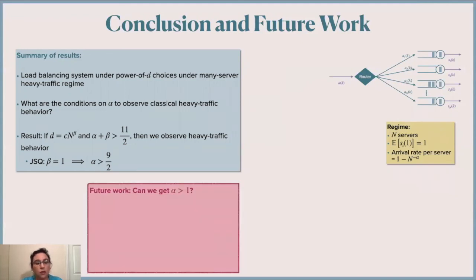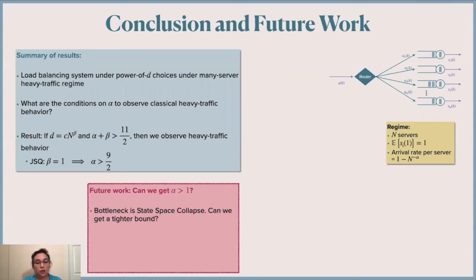So the main question for future work is, can we close the gap? Can we get alpha greater than 1? Because remember, in the literature review, people have been studying this many-server heavy traffic regime for load balancing when alpha is between 0 and 1. So can we push this 9/2 in particular to 1?